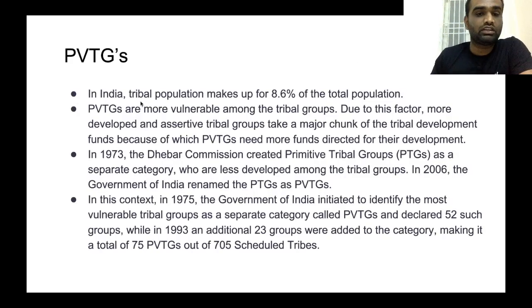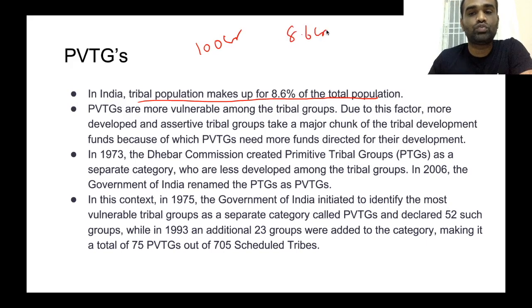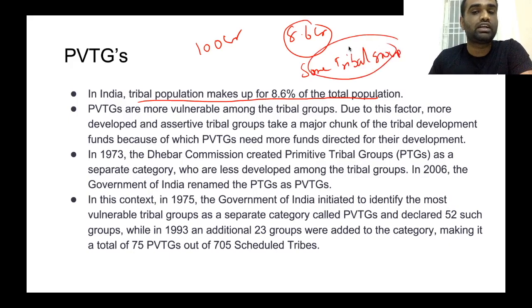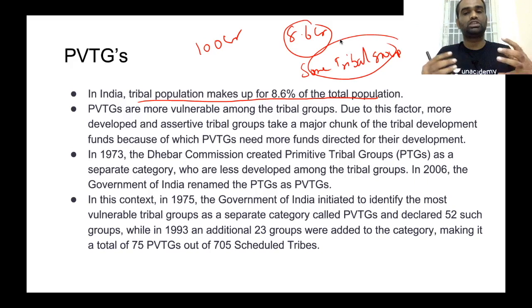See, in India, the tribal population makes up around 8.6 percent of the total population. So, for example, if India has around 100 crore population, almost 8.6 crore is tribal population. Now, out of this 8.6 crore population itself, some tribal groups are more powerful compared to other tribal groups. Even among these tribal groups, there is a lot of disparity. Even though tribal groups are some of the most marginalized communities in India, even among them, there is a lot of difference in developmental indicators.